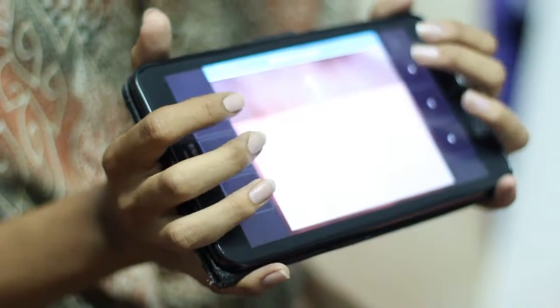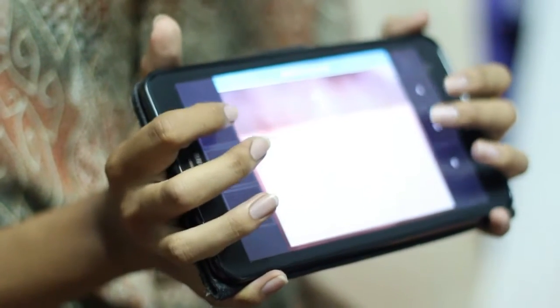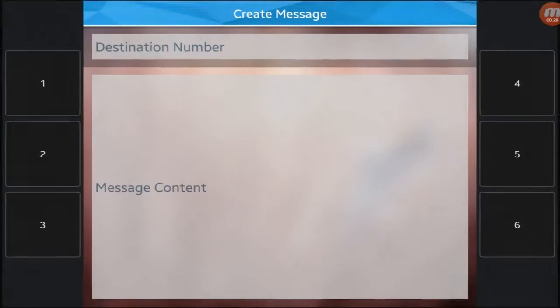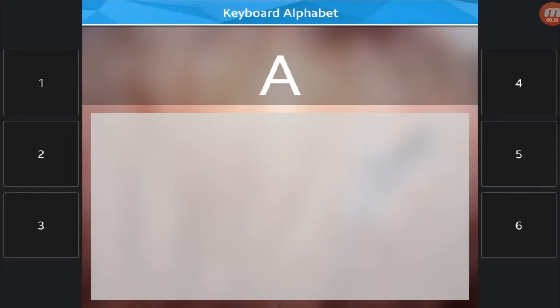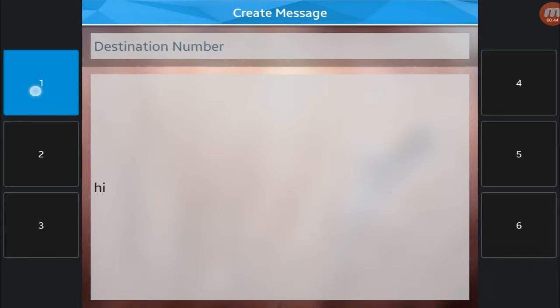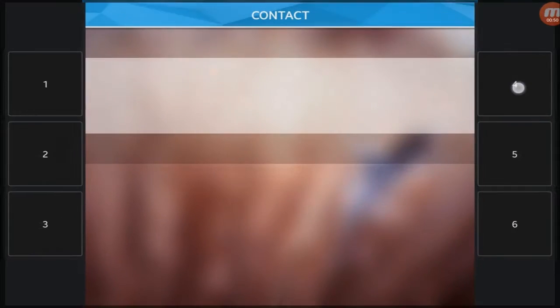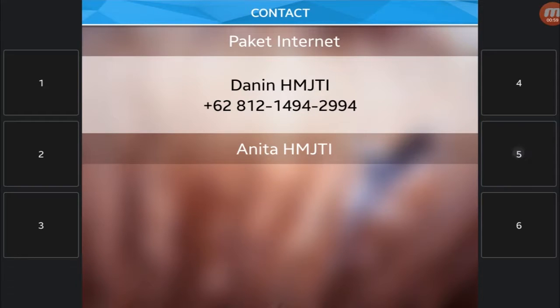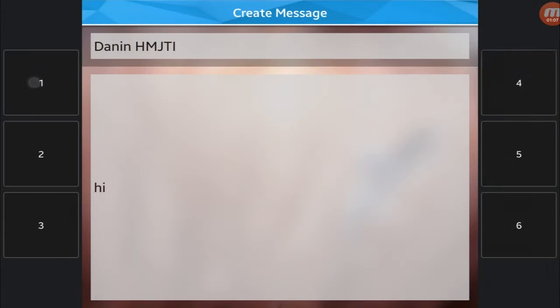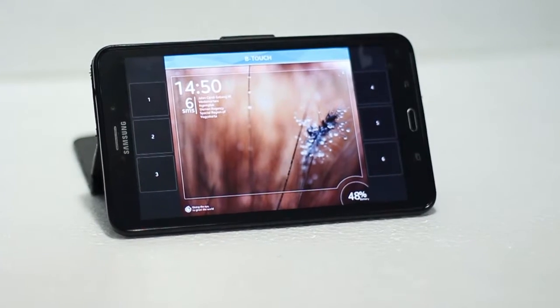VTouch has designed the buttons so that the blind can use them as a virtual braille keyboard. VTouch will convert braille into letters of the alphabet and send them as a text message to normal people. It means this application acts as a bridge for 2 different communication methods between normal and blind people.